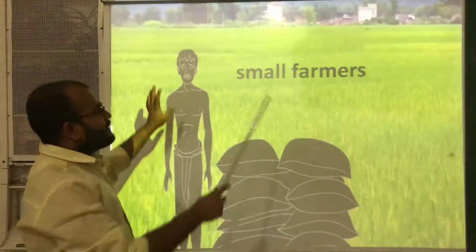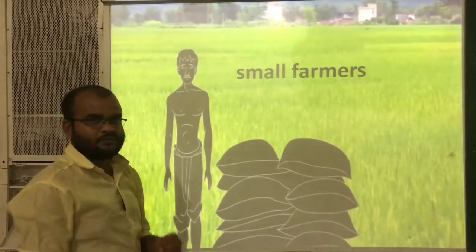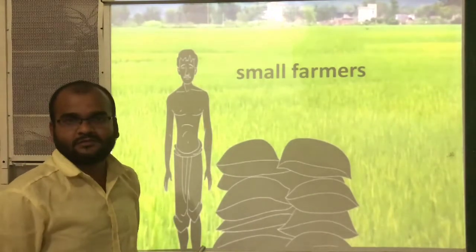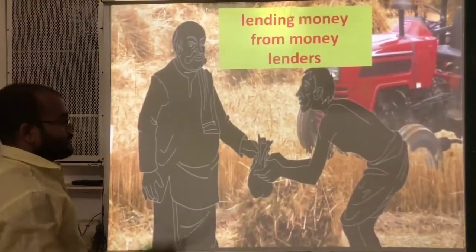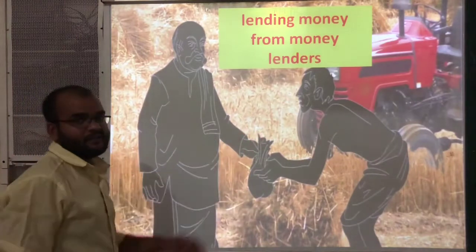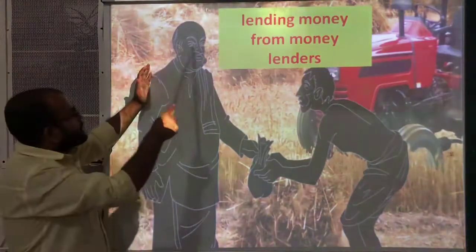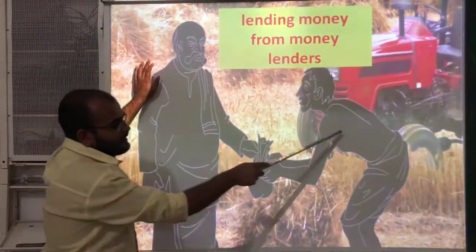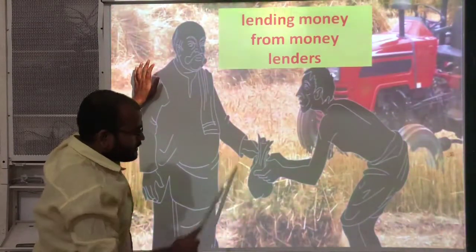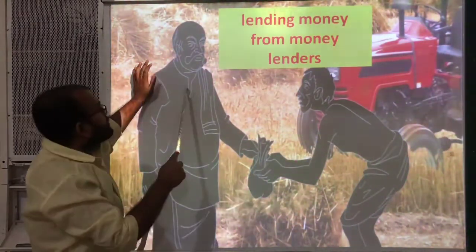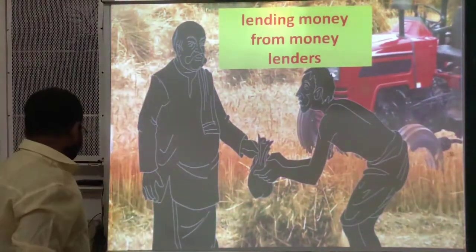For example, in the case of small farmers, actually the small farmers are very poor. That's why they don't have money. So from where are they getting money? Observe this figure. From where are they getting money? From the landlords or money lenders. Especially from money lenders. He is a small farmer and he is borrowing some money from this money lender.